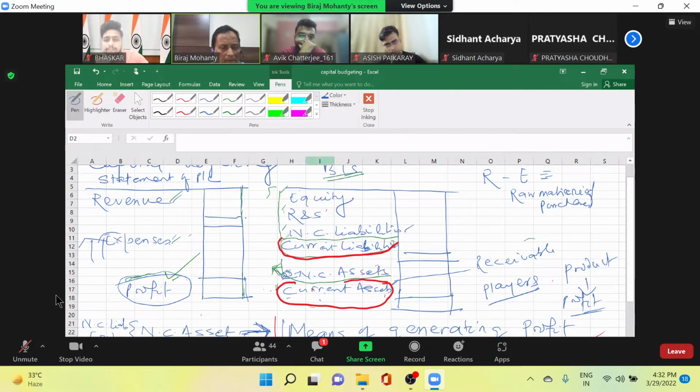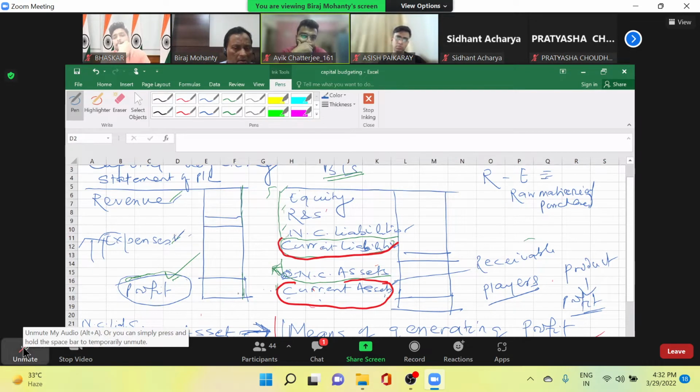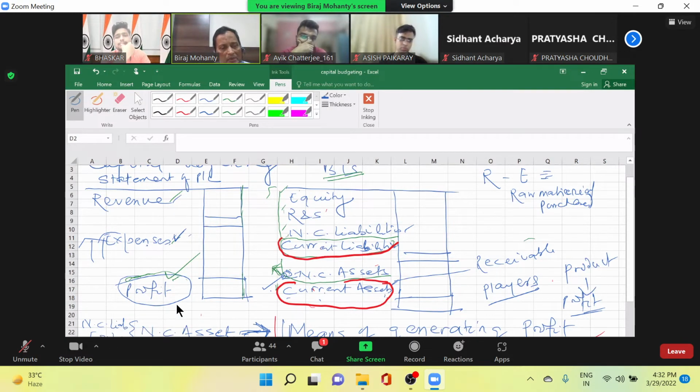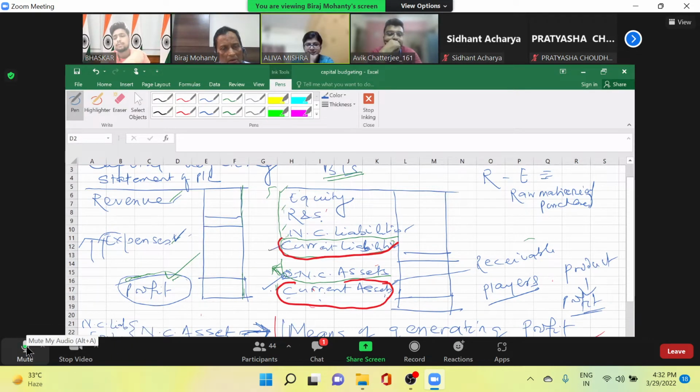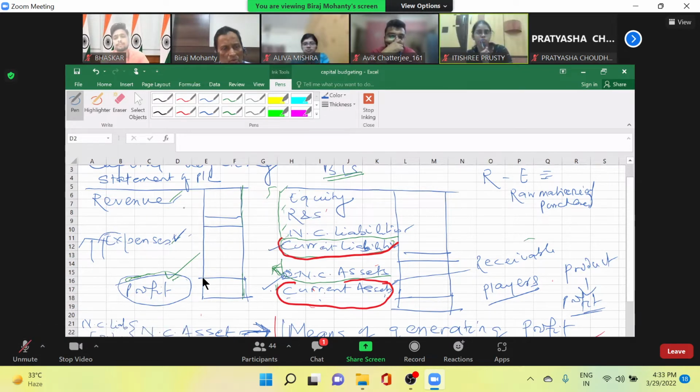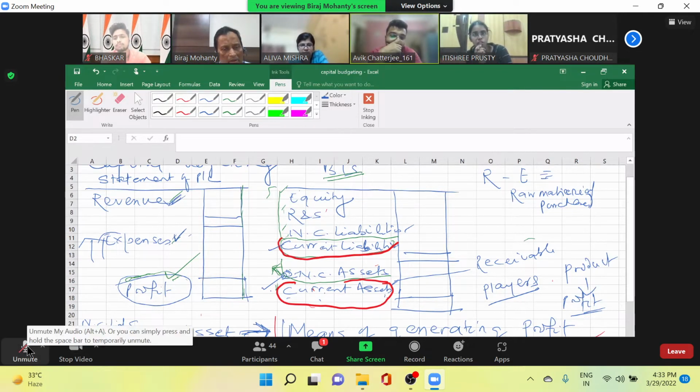So simple. You see, suppose you are paying expenses, I'm talking of expenses, you are paying to employees. How are you paying? Either you are paying cash. Where does cash appear? Asset side of the balance sheet, current assets. Suppose one month's salary is outstanding to the employees. Where will it appear? Current liabilities. You sold goods. You receive money. Where will it appear? Short-term asset, current assets.